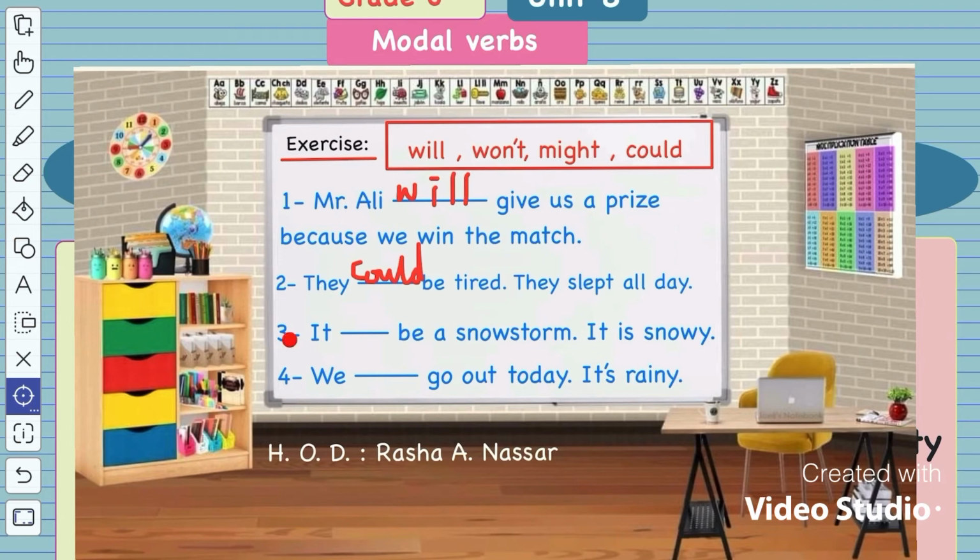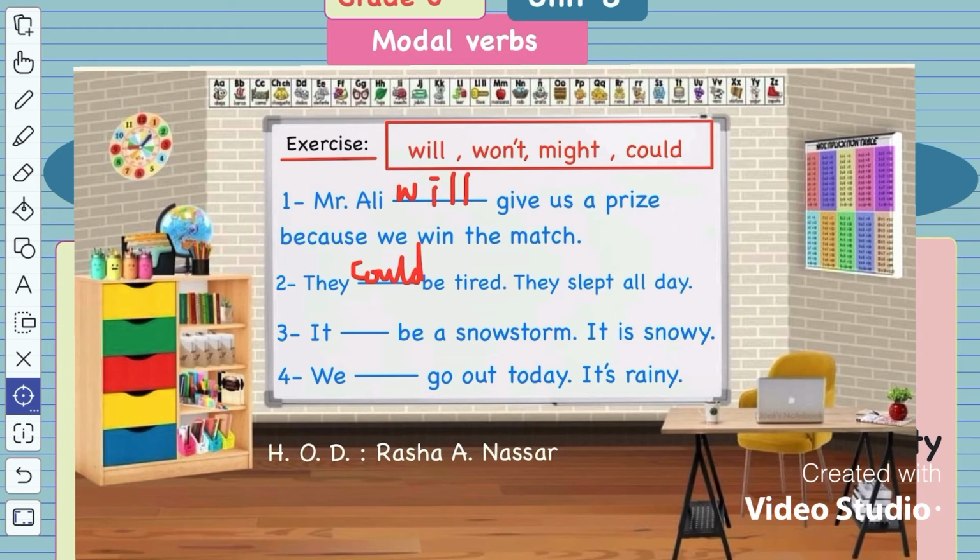Number 3. It what be a snowstorm? It is snowy. It will be a snowstorm. I am not sure. It is snowy, but I'm not sure if it will be a snowstorm or not. So here it might be a snowstorm. Why? Because it is snowy.